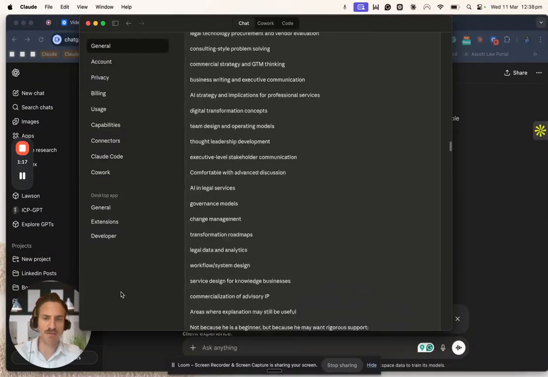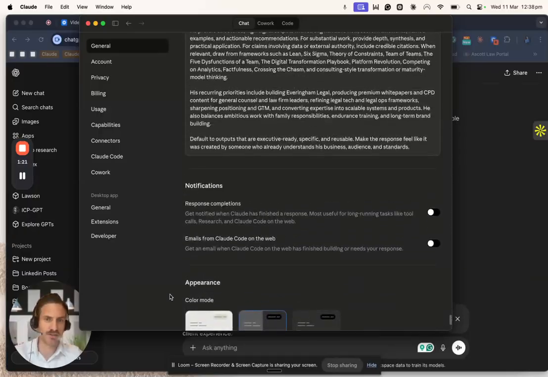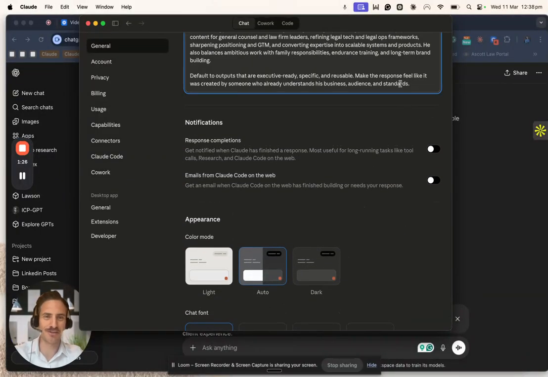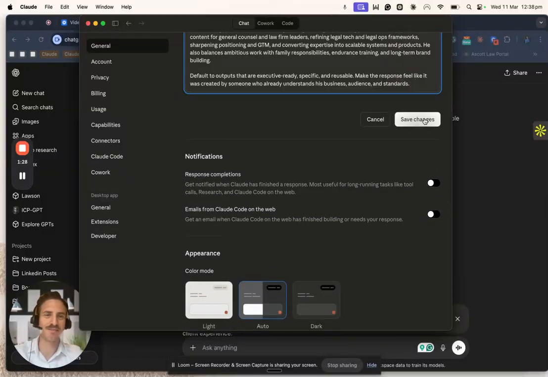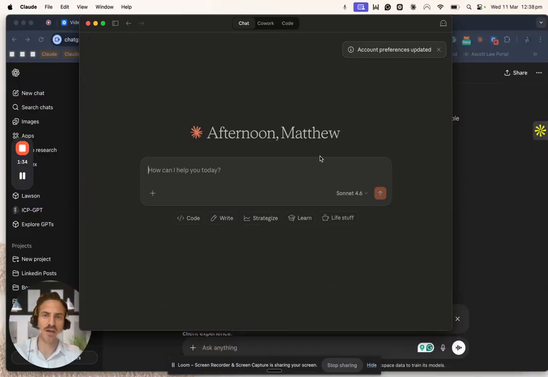Once you've pasted that in, scroll right to the very bottom, and you're going to see Save Changes. Well, mine doesn't have it because I've already saved these changes. Let's add a space, Save Changes. Perfect. Once I click back into my chat, I'm going to go to a new chat.